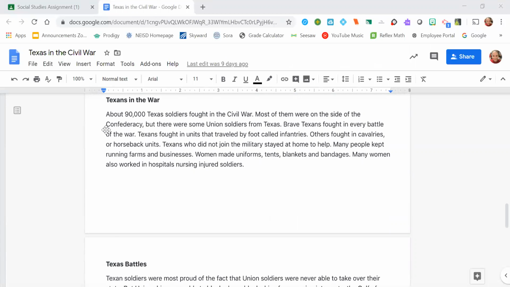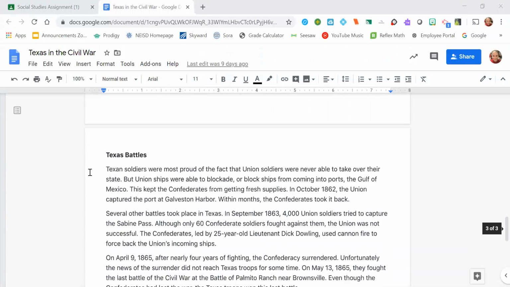Texans fought in units that traveled by foot called infantries, and others fought in cavalries or horseback units. Texans who did not join the military stayed at home to help. Many people kept running farms and businesses, and women made uniforms, tents, blankets, and bandages. Many women also worked in hospitals nursing injured soldiers.